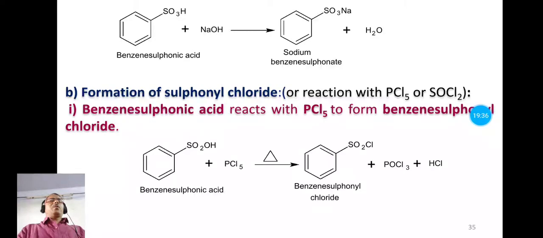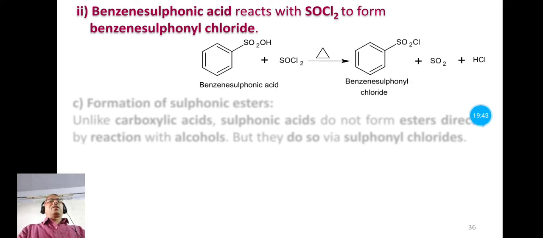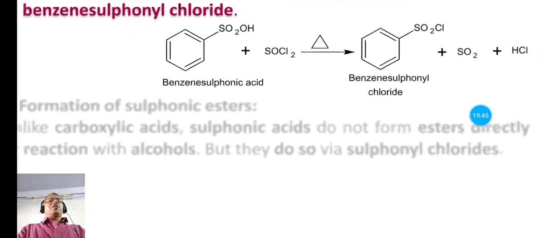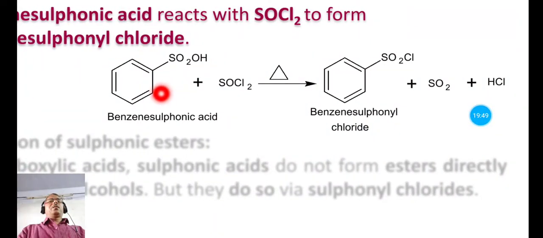Now the same product is obtained when this benzene sulfonic acid is allowed to react with thionyl chloride. See the reaction. Here this benzene sulfonic acid reacts with this thionyl chloride, and this hydroxyl group is replaced by this chlorine. So we have the product benzene sulfonyl chloride.